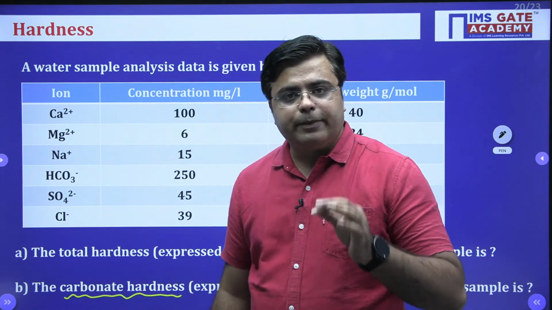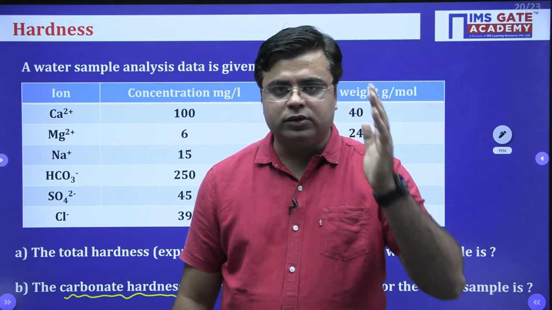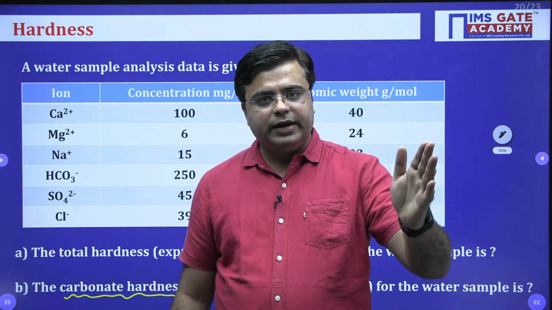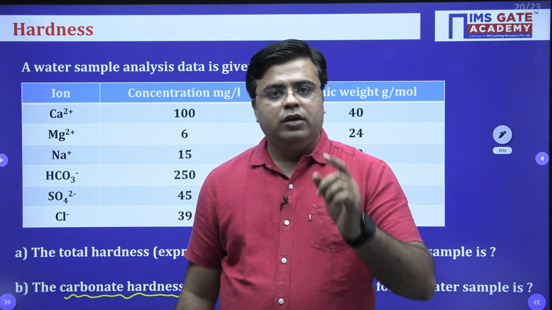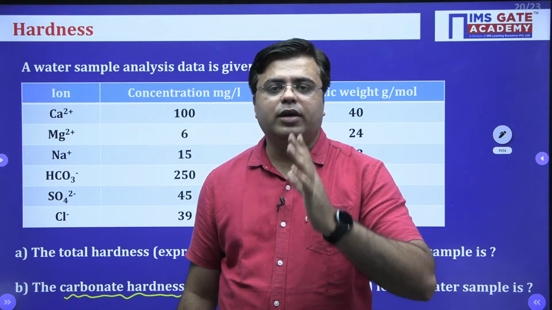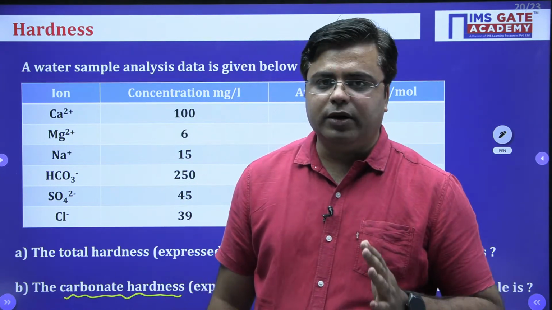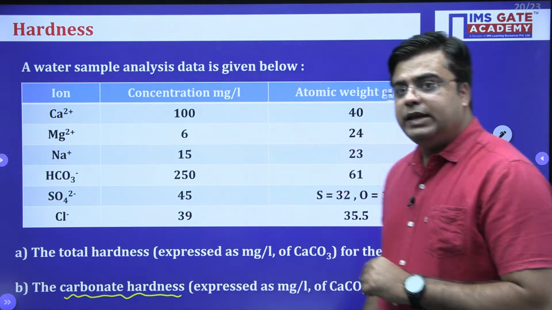Whenever you see carbonate hardness or non-carbonate hardness, always remember, you need to calculate total hardness and alkalinity, and from there, you need to calculate the value of carbonate hardness. And using carbonate hardness, you can calculate non-carbonate hardness. Please keep a check on this.